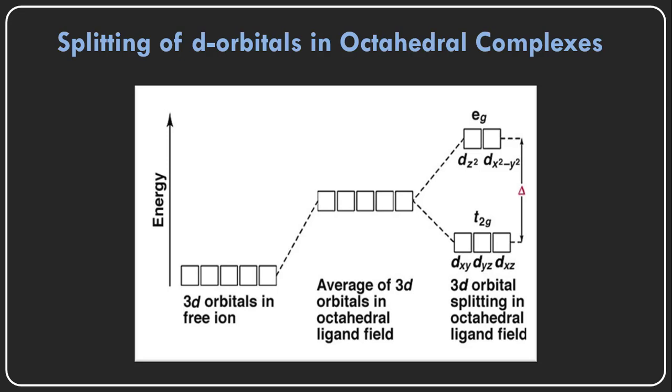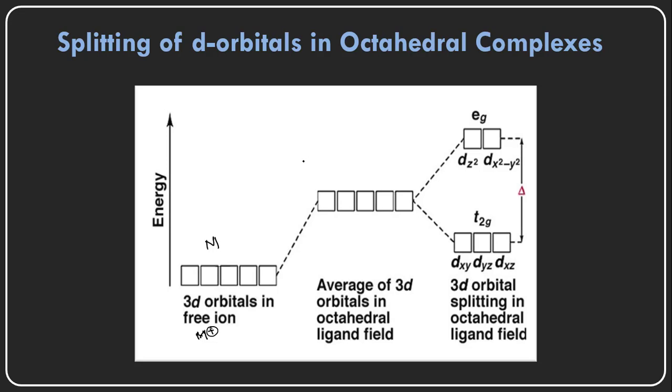Since these are 3d orbitals in the free metal ion state. Free metal ion means there is an absence of ligands. There are no ligands, so this is the free metal ion, and the orbitals have very little energy, and because of this low energy, it is a stable one. But here there are no ligands, zero ligands.